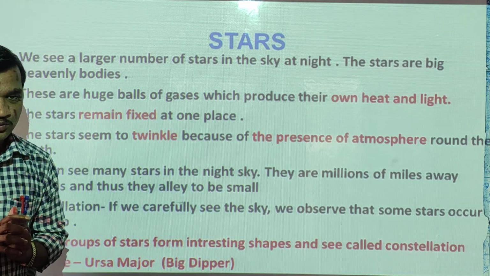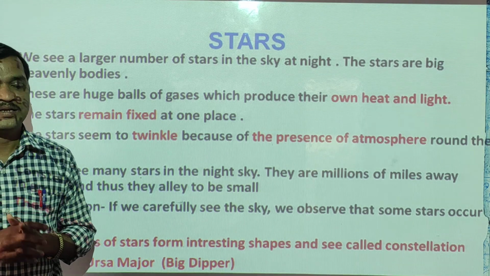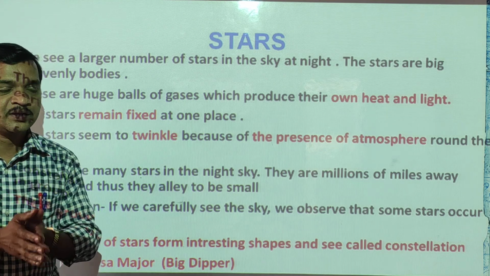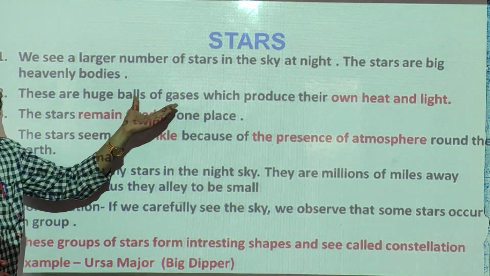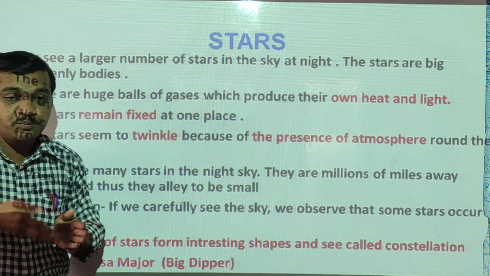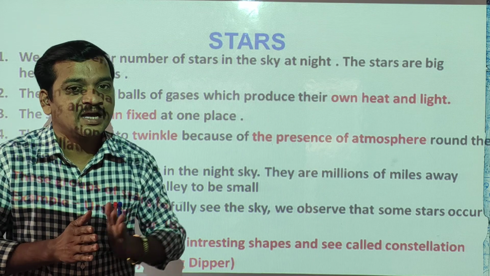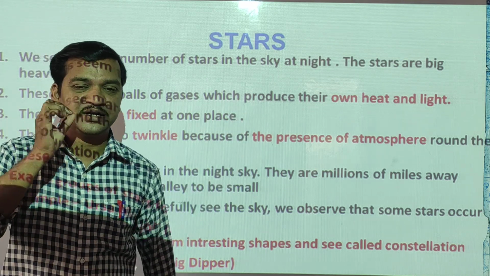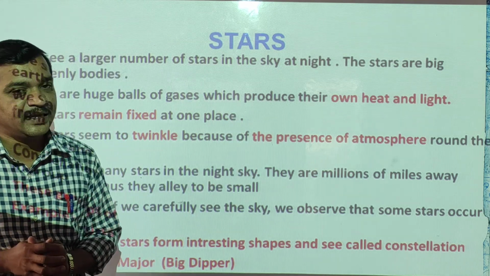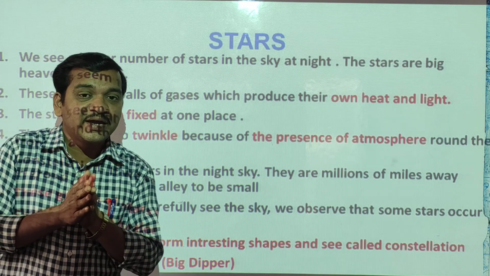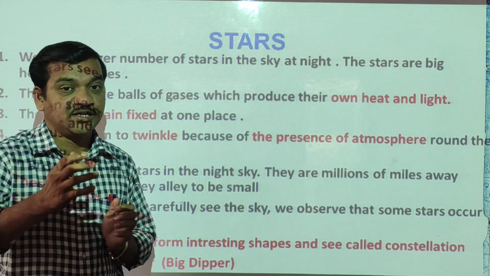See here, all these stars are huge balls of gases which produce their own light and heat. Whatever stars are there, they have their own light and produce heat also.